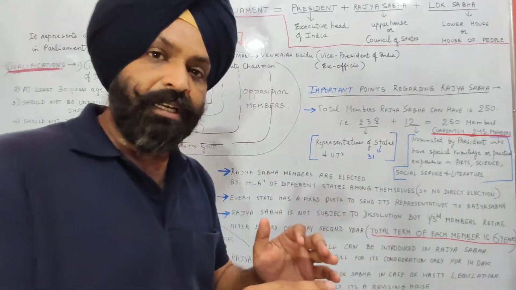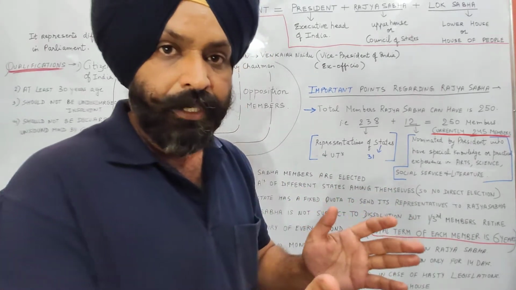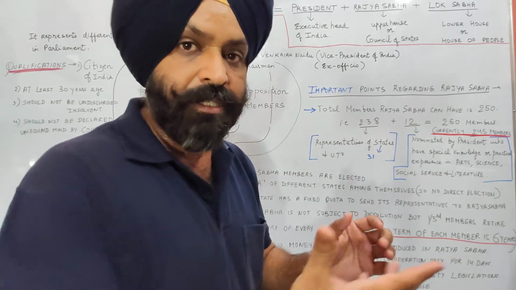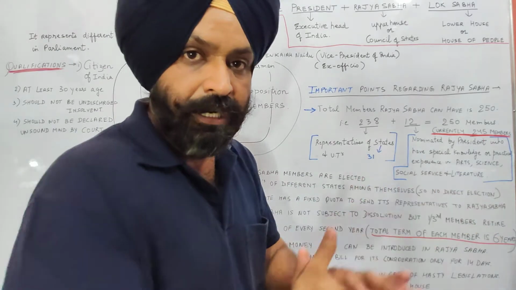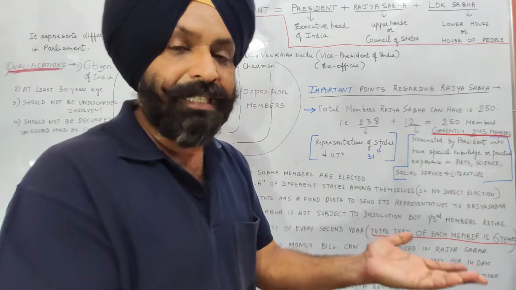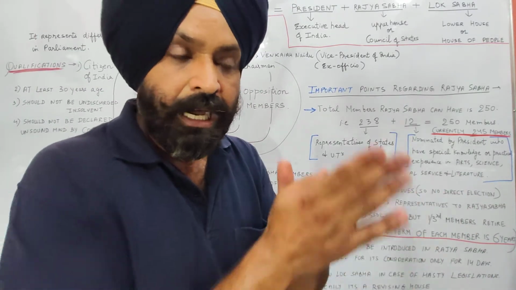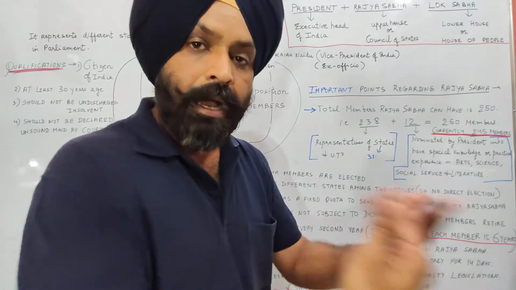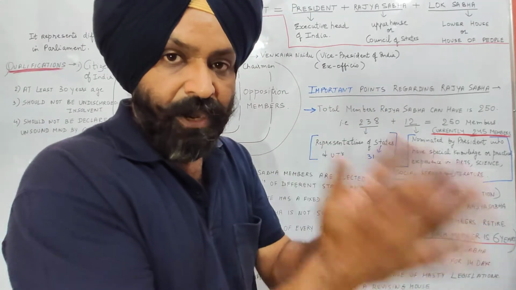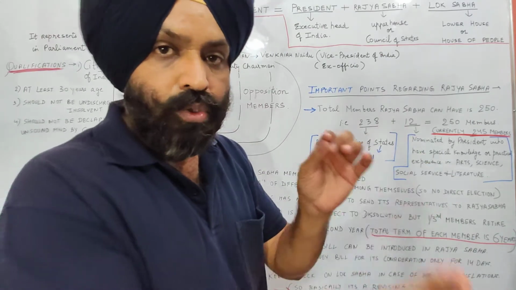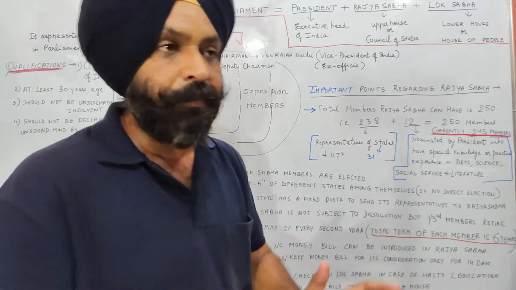After that, if Rajya Sabha recommends some changes, some amendments to the bill, it again sends that bill to Lok Sabha. Lok Sabha then may take into consideration the amendments proposed by the Rajya Sabha. In this way, the bill is made in a perfect way, and then that bill goes to the president for his assent. Then it becomes a law.